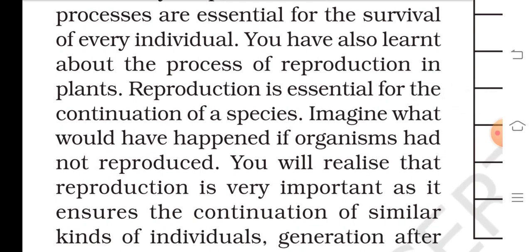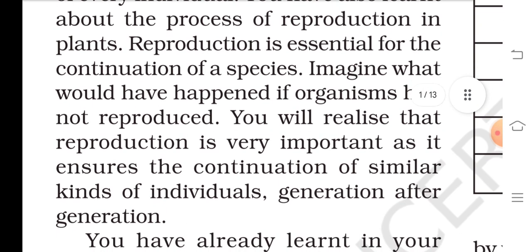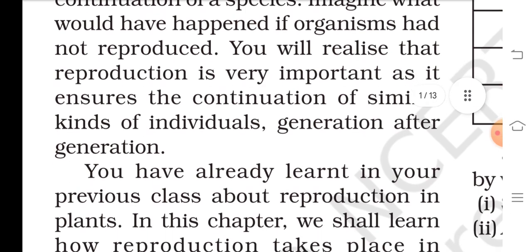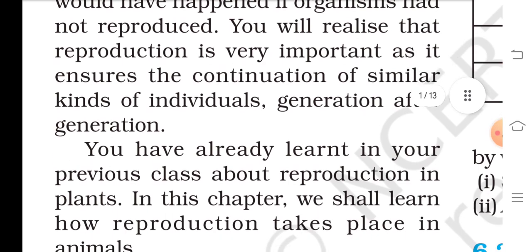You have also learned about the process of reproduction in plants. Reproduction is essential for the continuation of species. Imagine what would have happened if organisms had not reproduced.